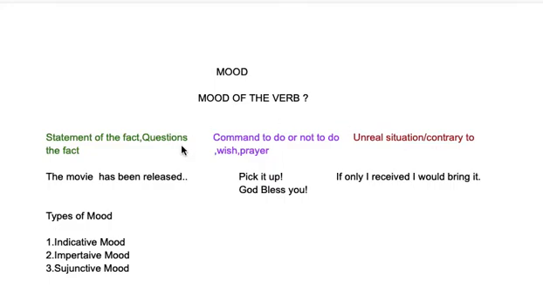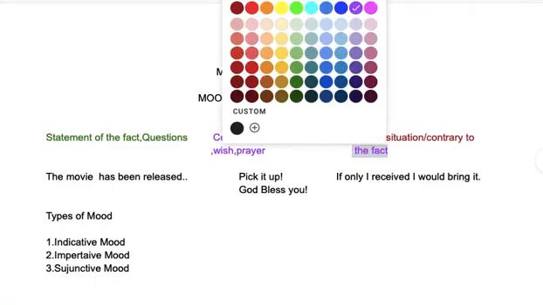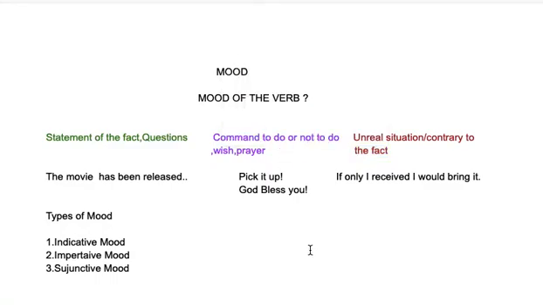Now based on these distinctions, I need to make a change here, because this particular one, the fact, will just go to the last section of the type of mood. We'll study it in a while. So contrary to the fact. All right, let me change the color. Just give me a moment. Okay, I need to change it. All right, thank you.